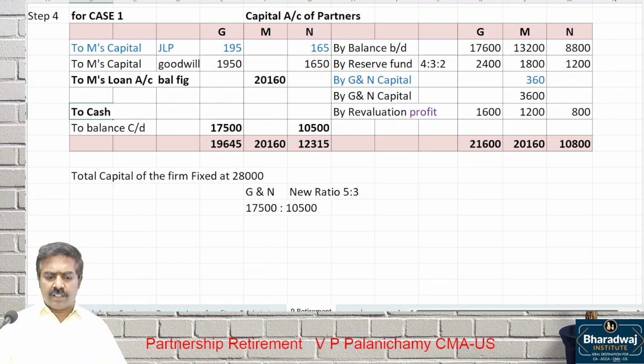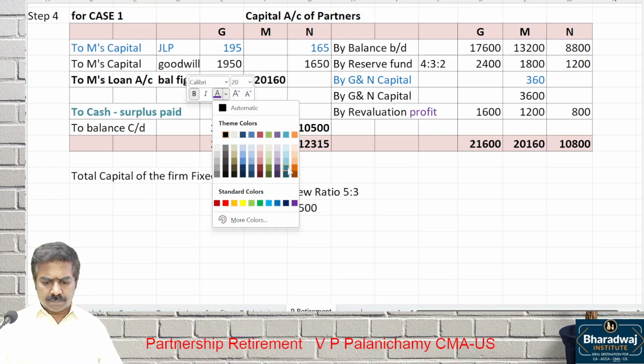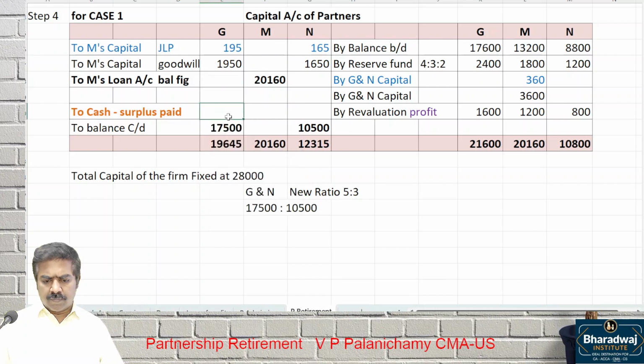If there is a surplus, they can take it out. Surplus paid. What is the surplus paid? Balancing figure. What is the surplus? 21,600 total credit side minus the closing balance required, minus 1,950, minus 195.